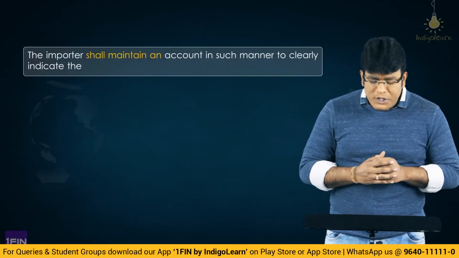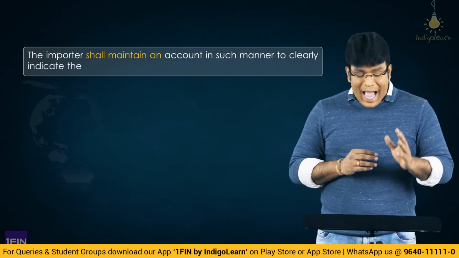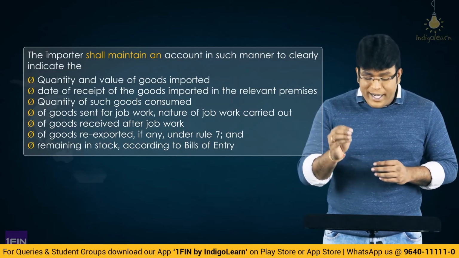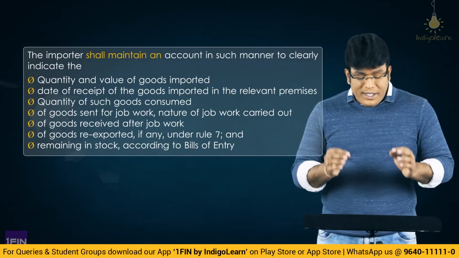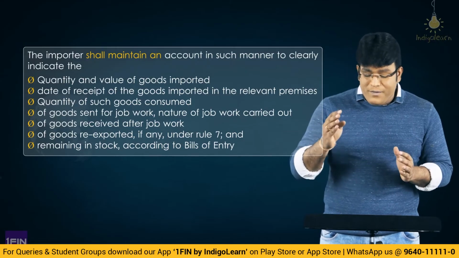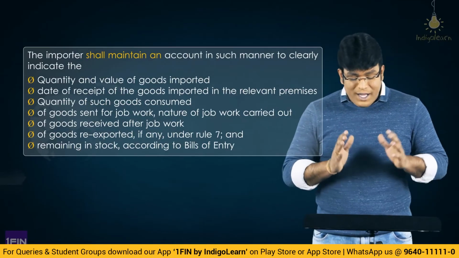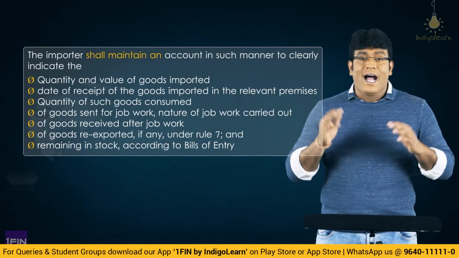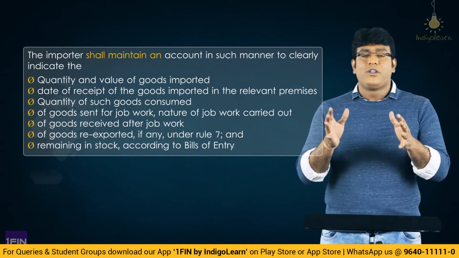And what are the relevant records this importer has to maintain? Let's have a look at it. See now, the importer shall maintain an account in such manner as to clearly indicate the quantity and the value of the goods imported and the date of receipt of goods in the relevant premises, then the quantity of such goods consumed, the quantity of goods sent to job worker, nature of job work carried out, and the quantity of goods received after the job work, then the quantity of goods exported under rule 7, which we will talk about, and the quantity remaining in stock according to the bills of entry.